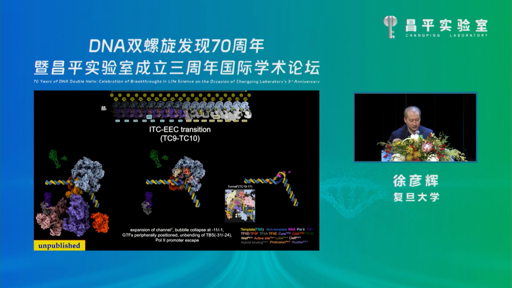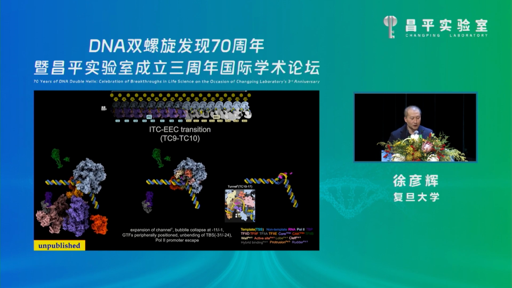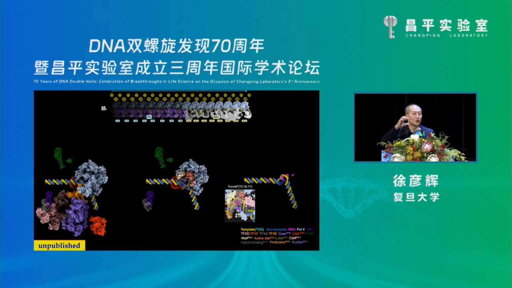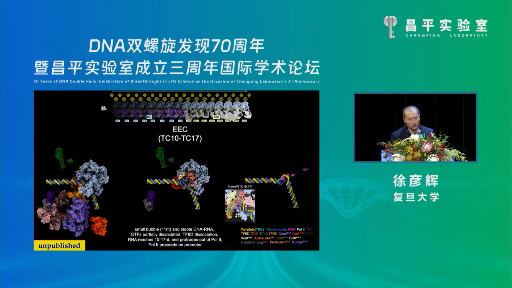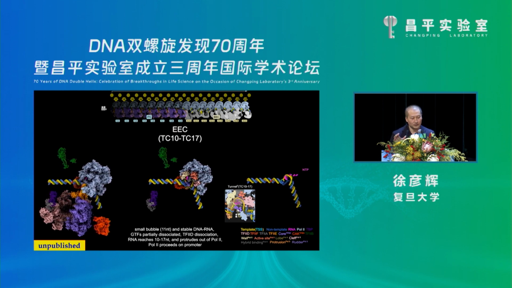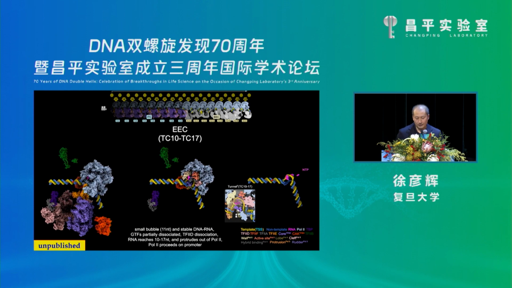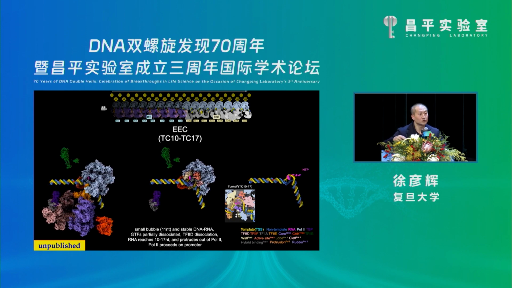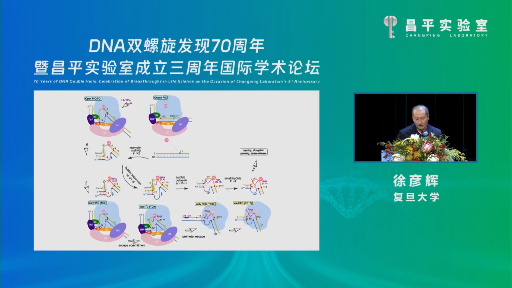And the released template strand repairs with the non-template strand, generating a sharp bubble collapse. So Pol II continues to move forward and escapes the promoter. So this is pretty much what we learned from this study.